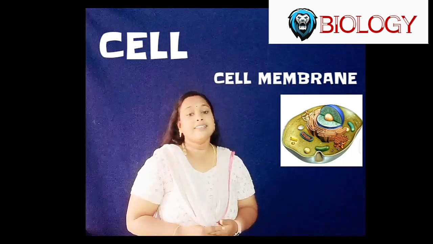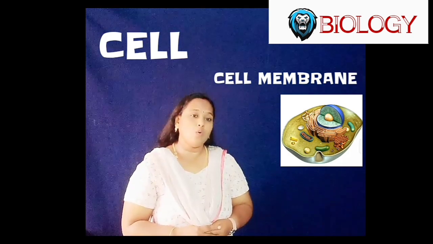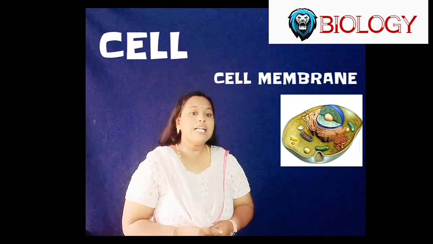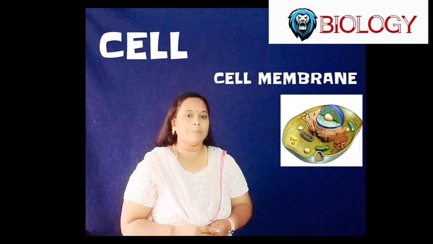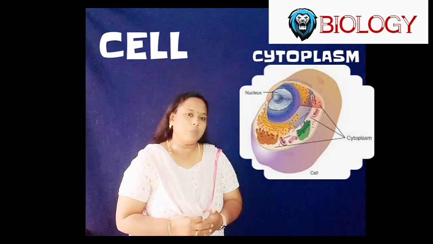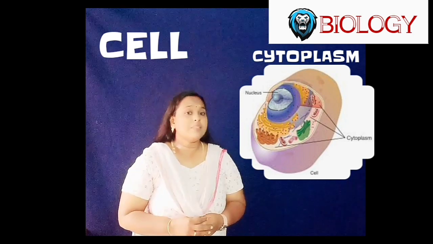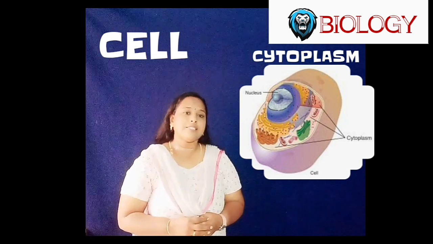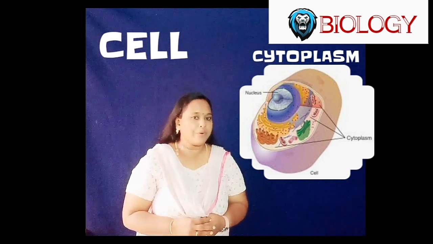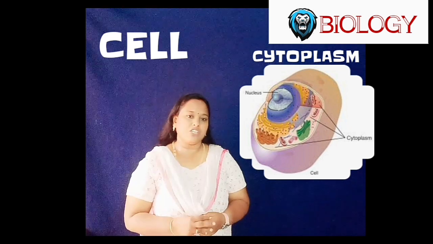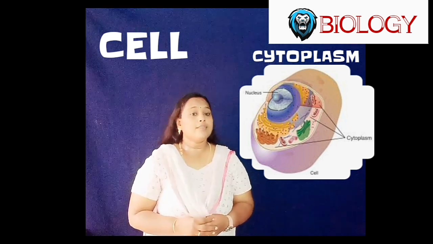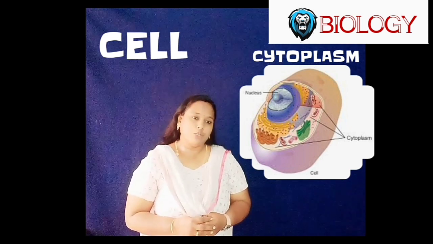So plant cells have an additional layer outside the cell membrane called the cell wall. An animal cell lacks the cell wall. Now, cytoplasm. Cytoplasm is a viscous jelly-like substance present within the cell membrane. It is the site for most of the cell's chemical reactions. Various cell organelles are present within the cytoplasm.